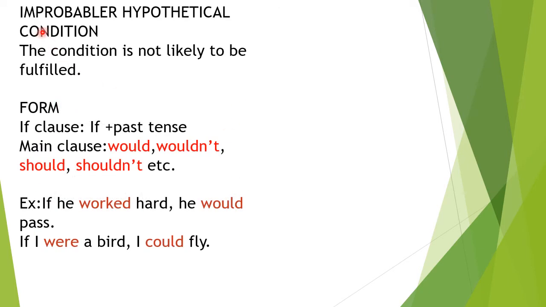Second is improbable, or here children, it is also called the hypothetical condition. The improbable condition is not likely to be fulfilled. First one was the if clause open, it would be fulfilled condition. Second, this is improbable or hypothetical, which is not likely to be fulfilled.